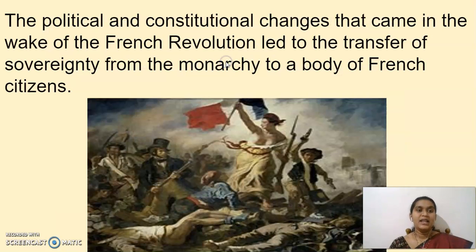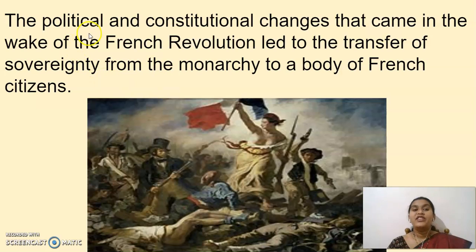Okay, see, the political and constitutional changes that came in the wake of the French Revolution led to the transfer of sovereignty from the monarchy to a body of French citizens. So finally what happened? They were trying to abolish the monarchy. In France, the people were struggling to have equality among themselves.